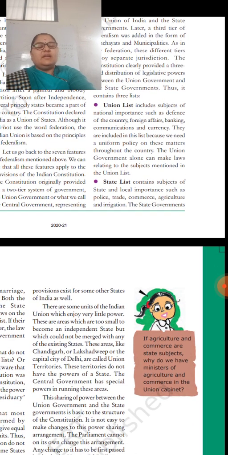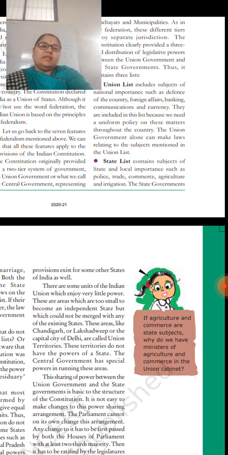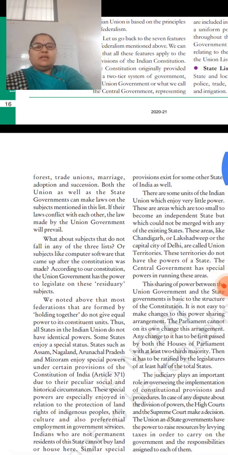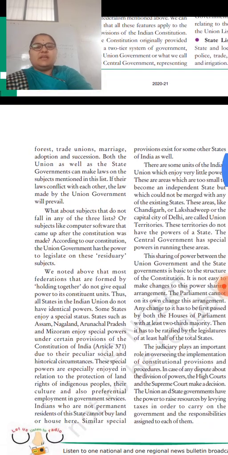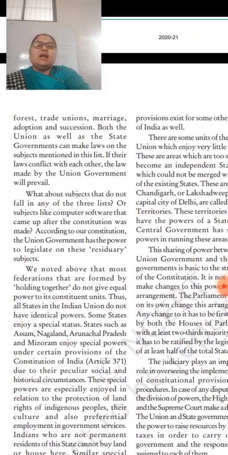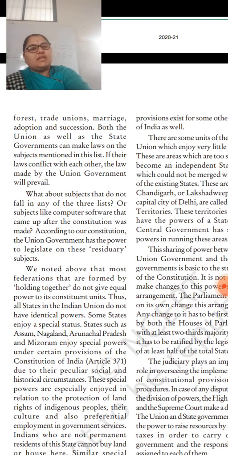So next is the state list. What does the state list contain? The subjects of state and local importance such as the police, trade, commerce, agriculture, and irrigation. The state government includes what here? The subjects. The state governments include subjects like forest, trade unions, marriage, adoption, and succession. So these are the subjects.